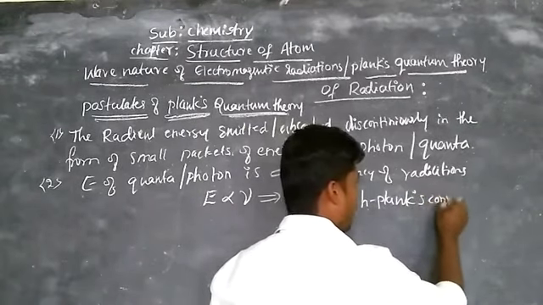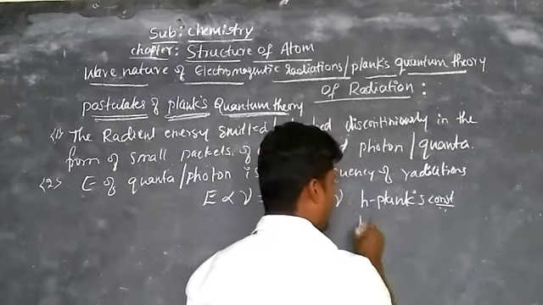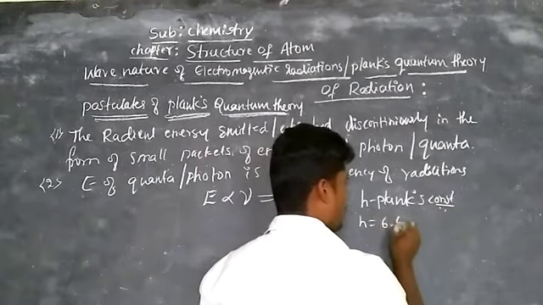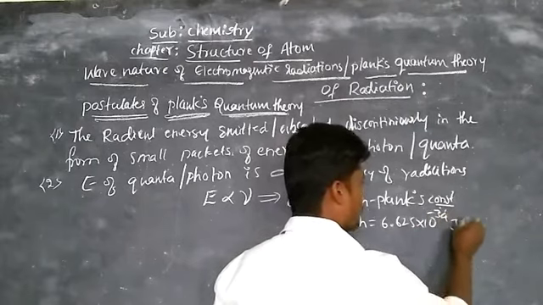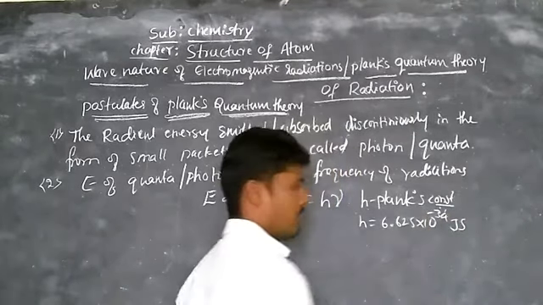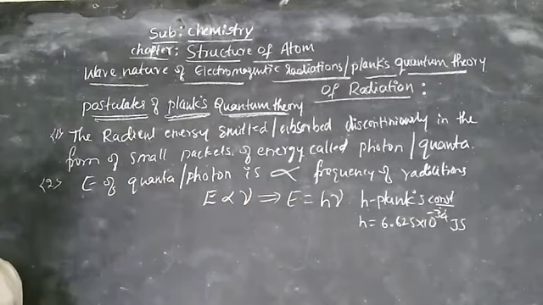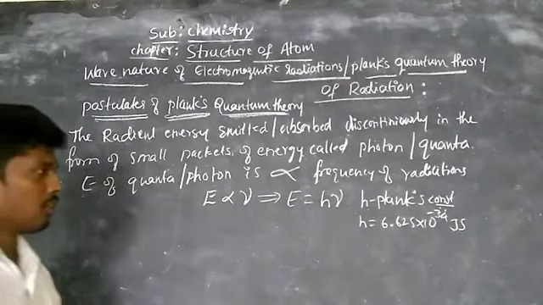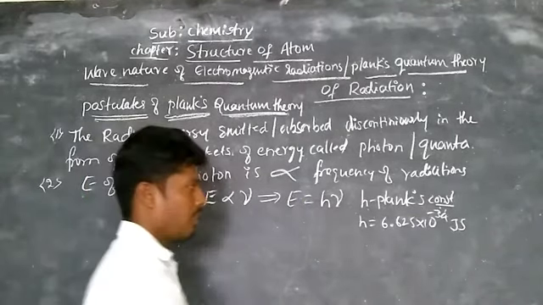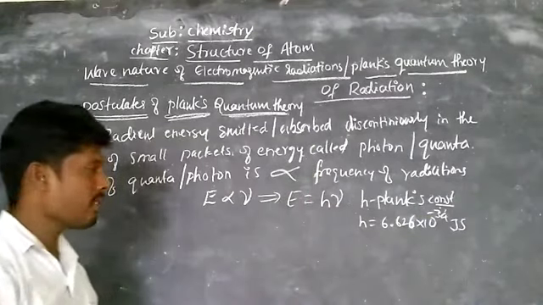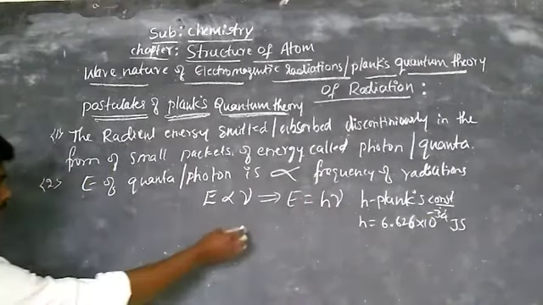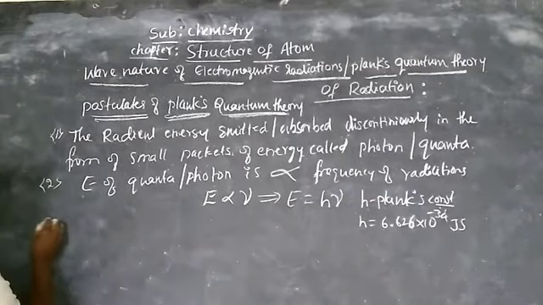Already I told you Planck's constant, and its value is 6.626 into 10 to the power of minus 34 joule second. This is the value of the constant h, that is Planck's constant.